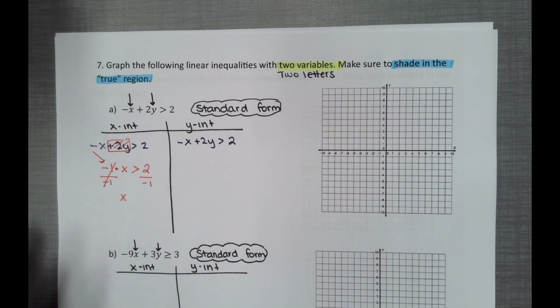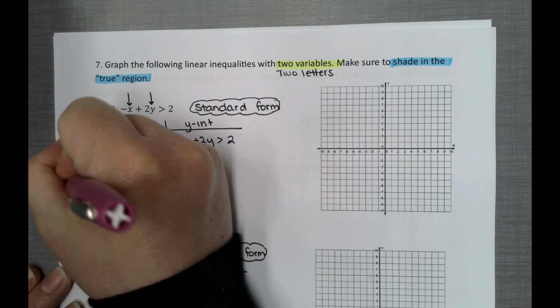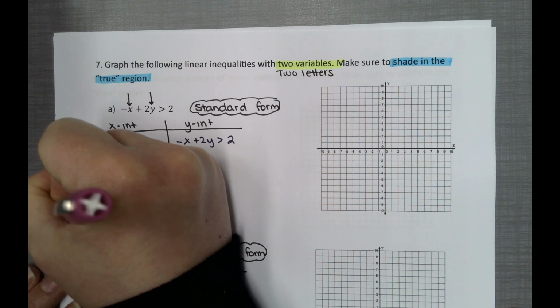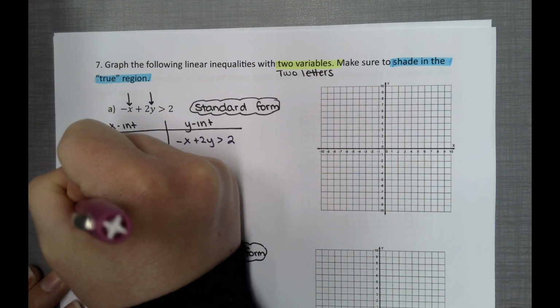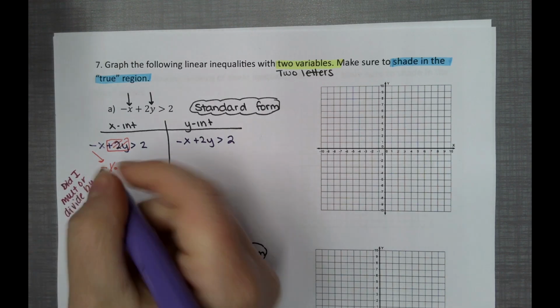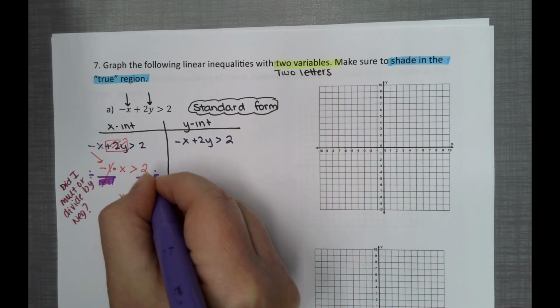Hold up. Did we multiply or divide by a negative number? And we did. Yes, we did. So here, let me highlight that for you. We are dividing by -1.